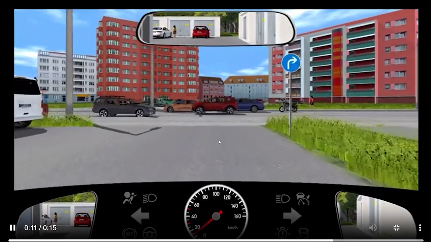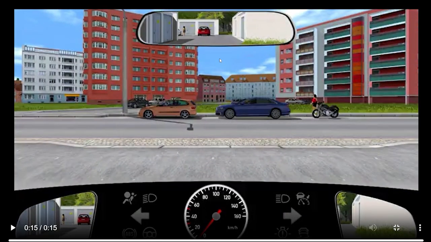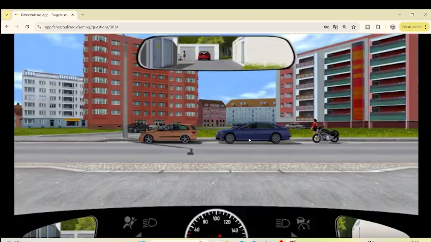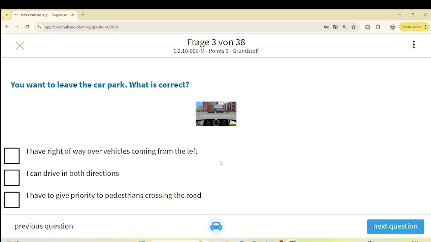I hope we have covered enough things, because normally in the exam you are allowed to watch a video 4 times. So be sure about the interior mirror and outer mirrors. Watch the video the complete 4 times to be sure that you have covered all the possible dangerous situations, so you are well prepared to jump to the question. In this question we already know what can be asked.